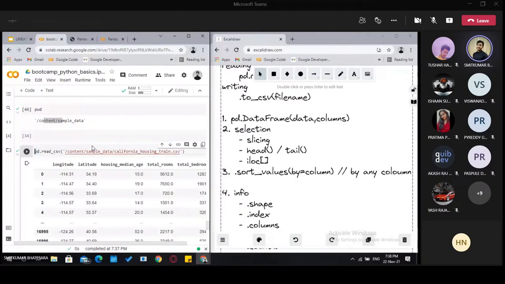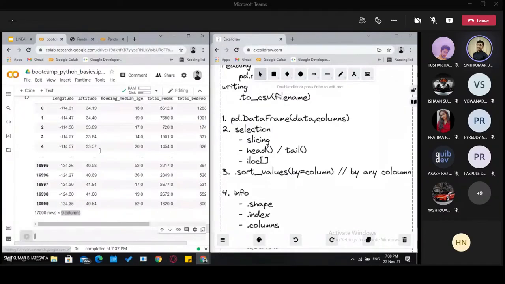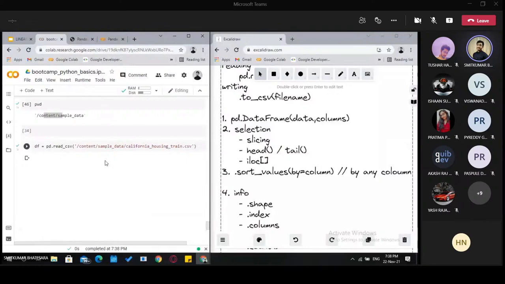So we can use a data variable and store this file inside that, or we can also just use df, for data frame. After running again, the CSV file will be stored in df. So we can refer to that CSV file by using df. Let's see df. The same thing it will show.